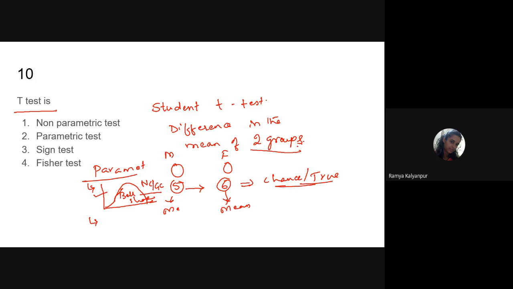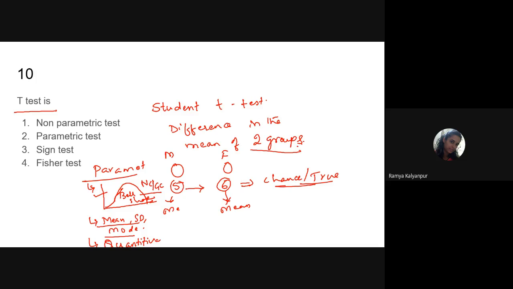Another criterion to apply a parametric test is if the data makes use of mean value or standard deviation for calculation, then we can say it is a parametric test. These are the two criteria based on which we can say the data can be used for a parametric test. Another important criterion is that the data should always be quantitative in nature.